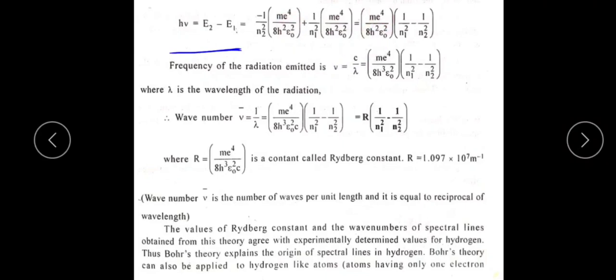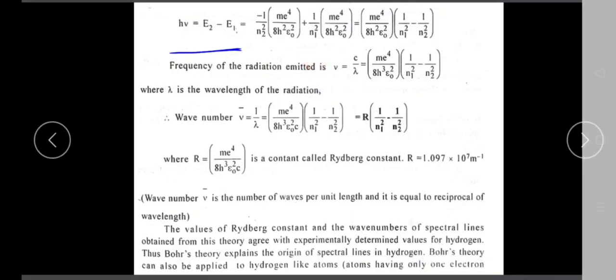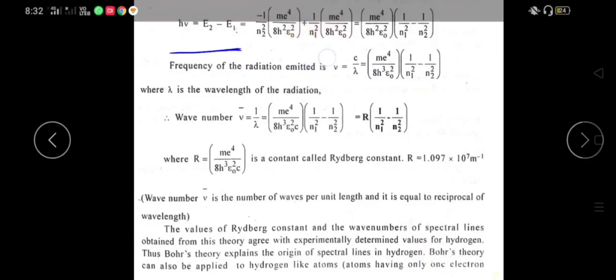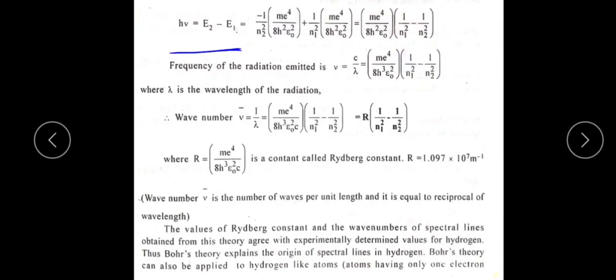The remaining terms are minus 1 by n2 square and plus 1 by n1 square, which can be written, with the positive term first, as 1 by n1 square minus 1 divided by n2 square. Then the frequency of the radiation emitted, by definition, is nu equal to c divided by lambda.